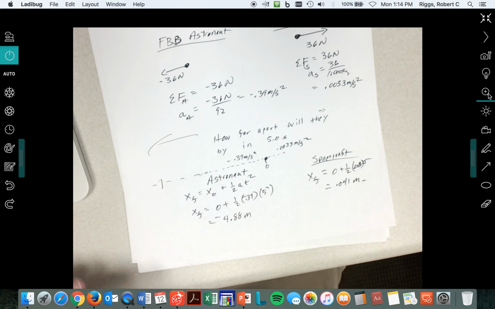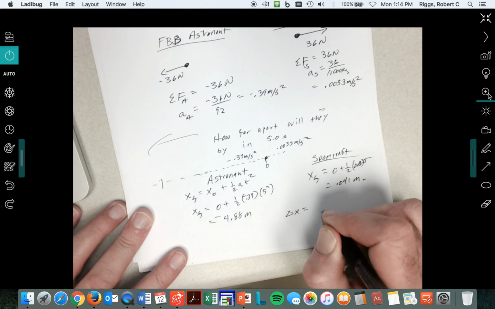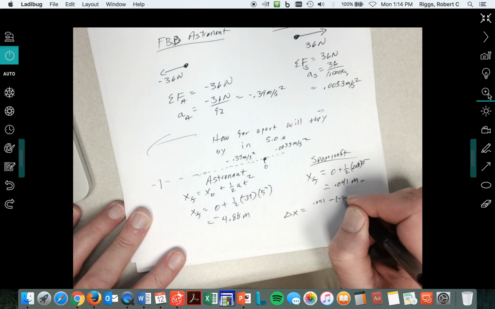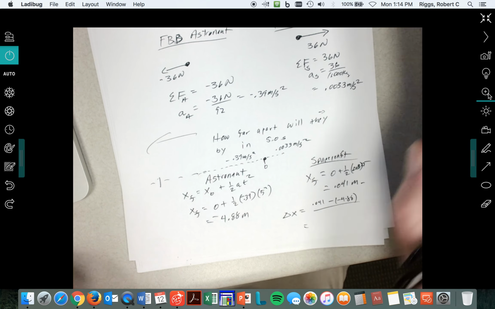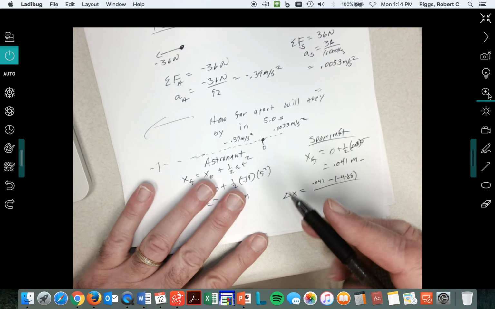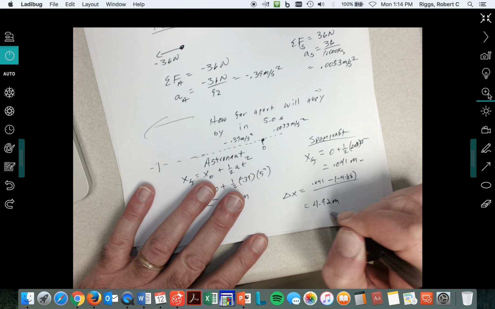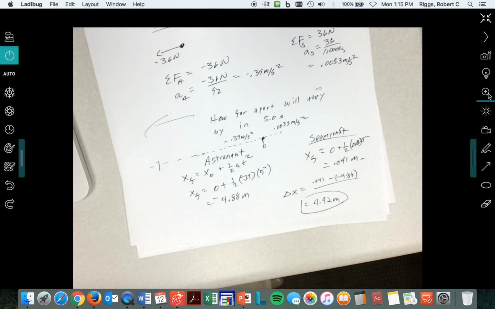So the distance that they're apart, the change in displacement between the two, is 0.041 minus negative 4.88. That equals 4.92 meters. That's how far apart they are. And you could have measured it from here to here and gotten negative too.